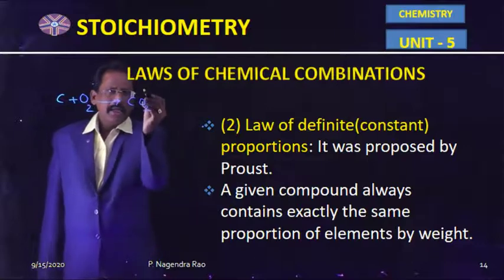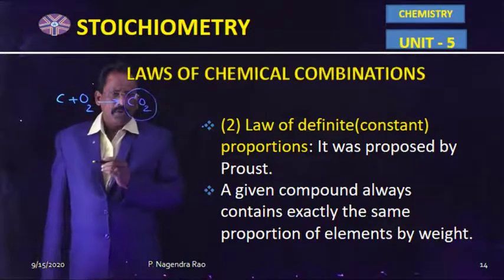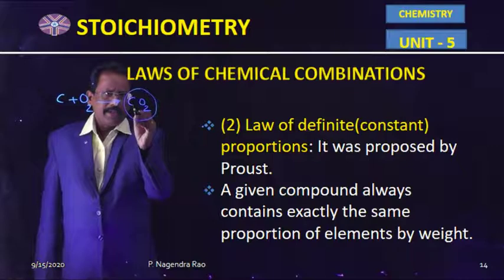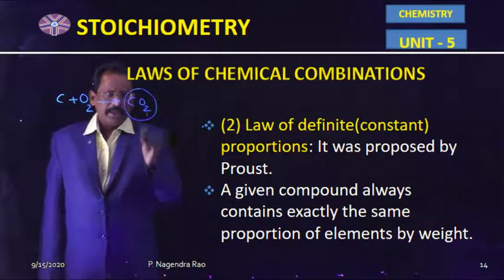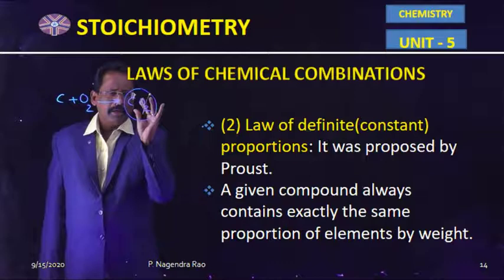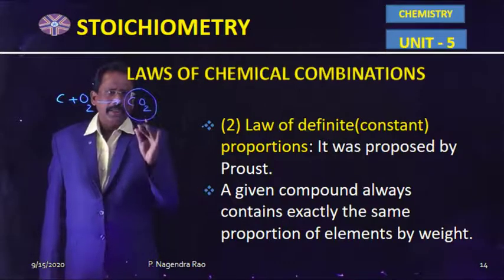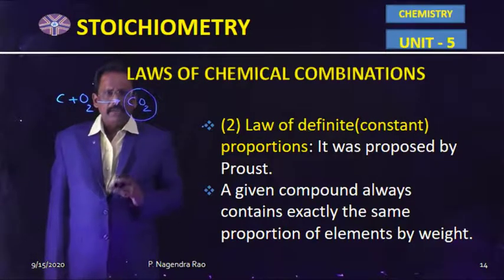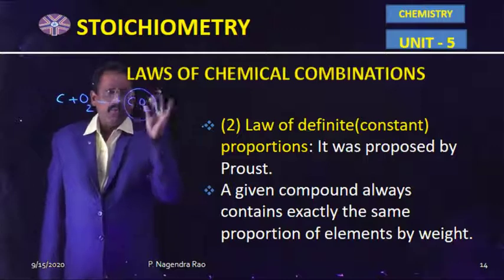So this is a compound. This compound contains one atom of carbon and two atoms of oxygen. So this chemical compound should contain similar elements in constant ratio. Here the ratio between carbon and oxygen is 1:2.